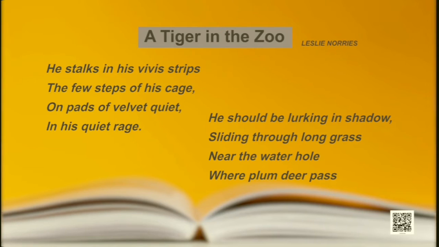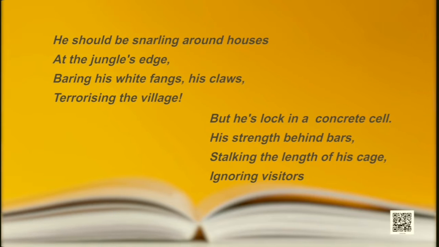He stalks in his vivid stripes, a few steps of his cage, on pads of velvet quiet, in his quiet rage. He should be lurking in shadow, sliding through long grass near the water hole where plump deer pass. He should be snarling around houses at the jungle's edge, baring his white fangs, his claws, terrorizing the village.